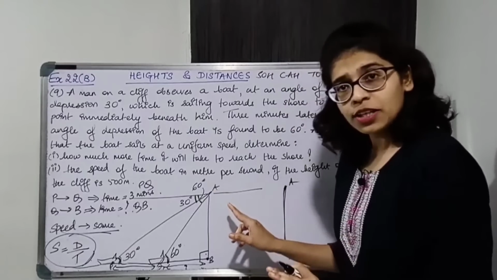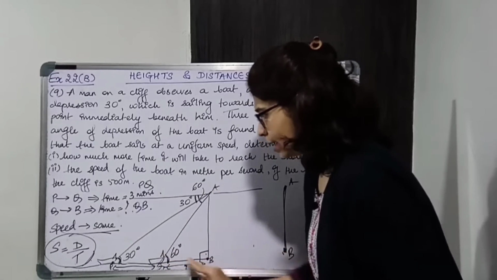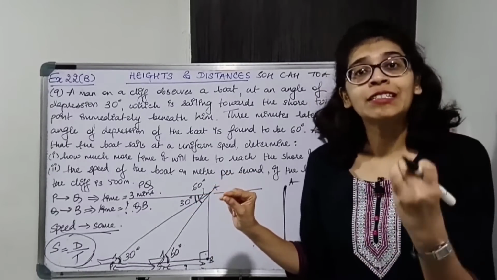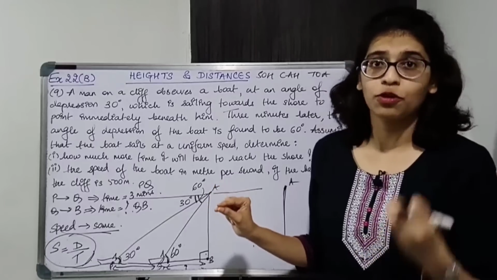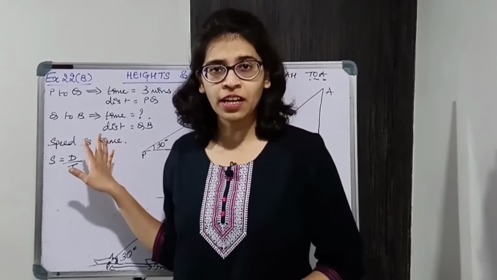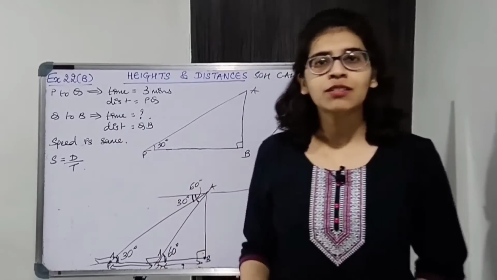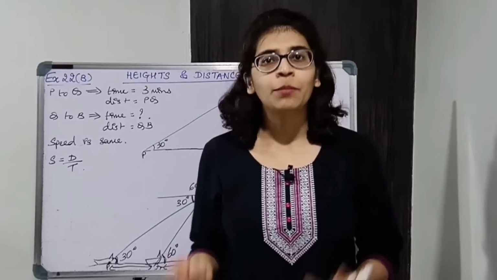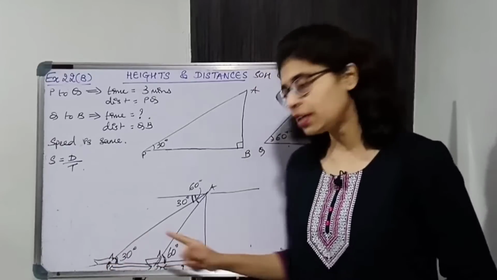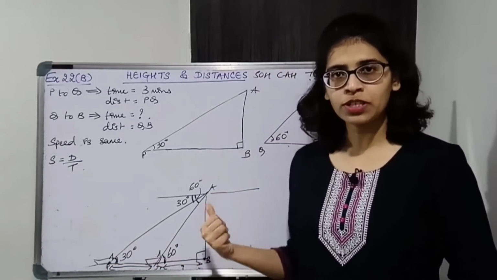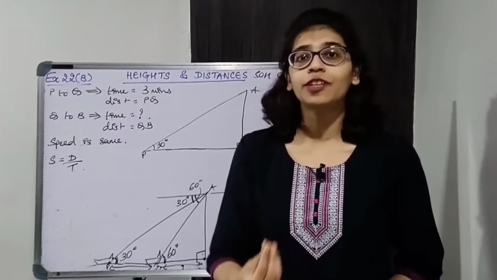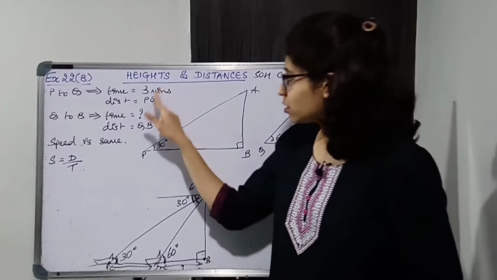So there are two right angle triangles over here, ABQ and ABP. ठीक है, दो right angle triangle हैं. Let us draw both of them and let us see what we can find out from these two triangles. Okay, so this is all the information we have. We don't know the distances, we don't know the speed, but we do know that speed is the same, uniform speed from point P to the point B. Speed is the same, so we'll be using the formula speed is equal to distance upon time because time we have to find. Okay, so this is the information.